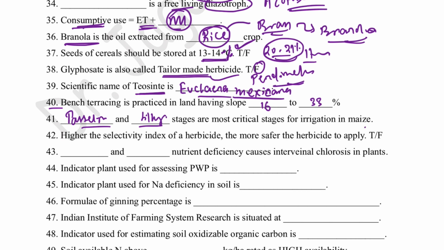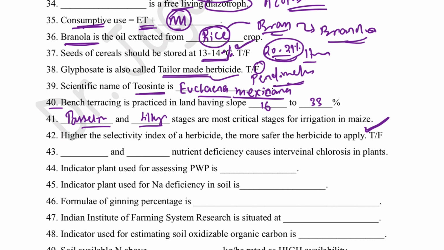Higher the selectivity index of herbicide, the more safer the herbicide to apply. Is it true or false? Obviously, it is false. So, what does selectivity index mean? Selectivity index is the maximum dose of herbicide a crop can tolerate divided by minimum dose of herbicide required to kill the weeds.